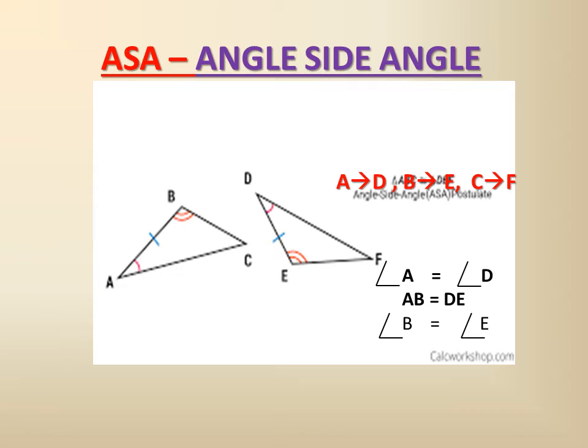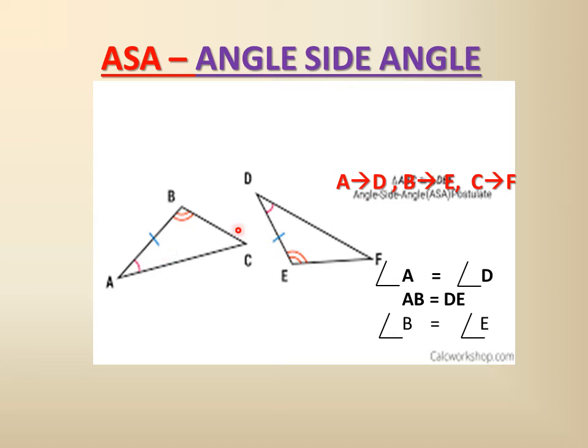Now if the orientation is differing, you see angle B is equal to angle E, and angle A is equal to angle D, and AB is equal to DE. So A will be on the point D, B will coincide with E, and AB will be equal to DE. This point will go this side and B will come this side. So here A will be on D.